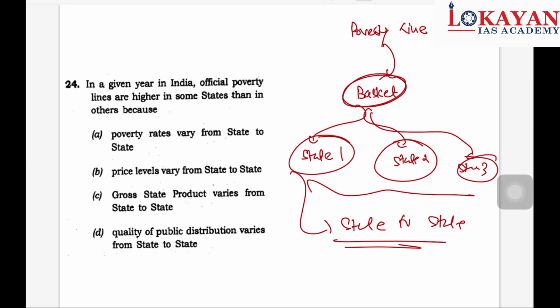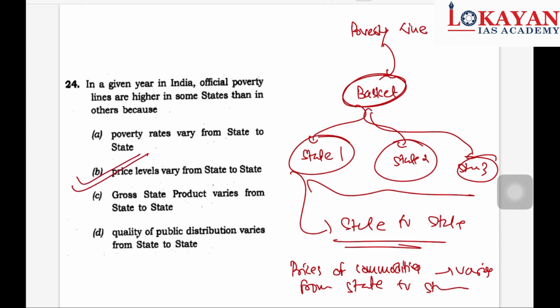Prices of commodities vary from state to state. So which is the correct option? Option B, that is, price levels vary from state to state. So I hope you have understood it very well.